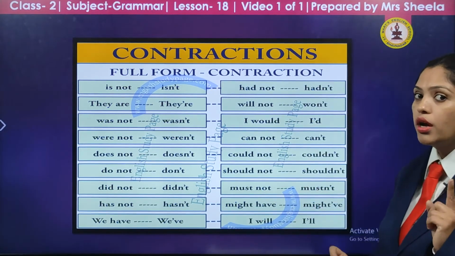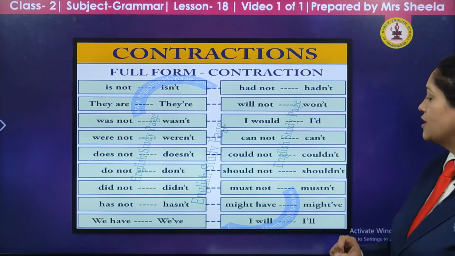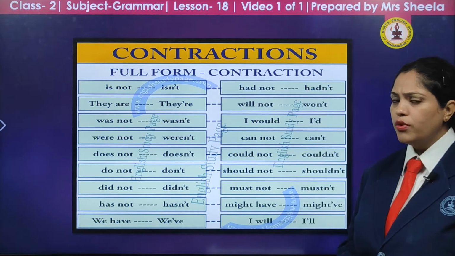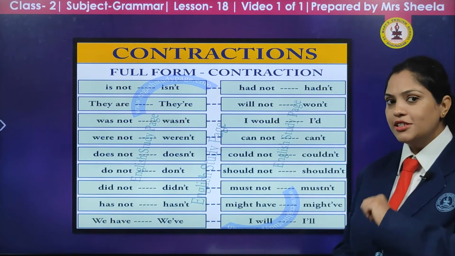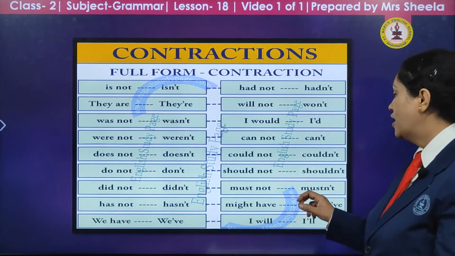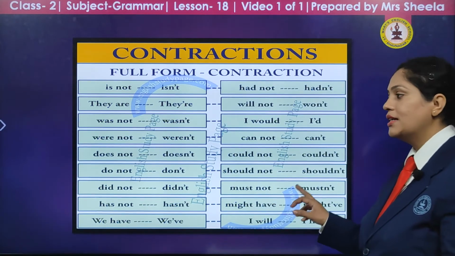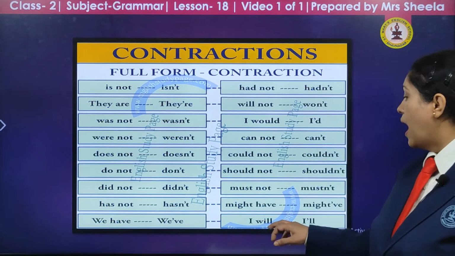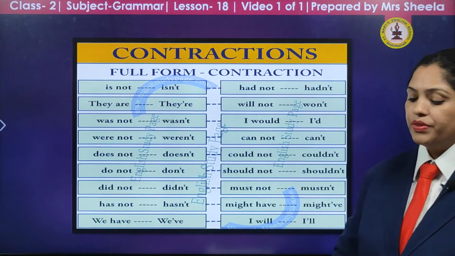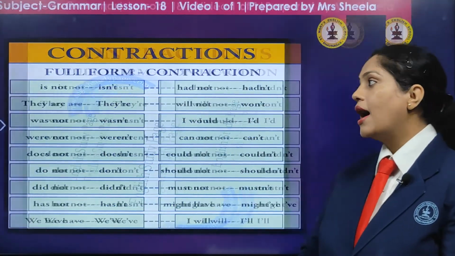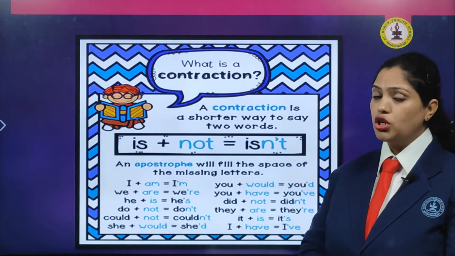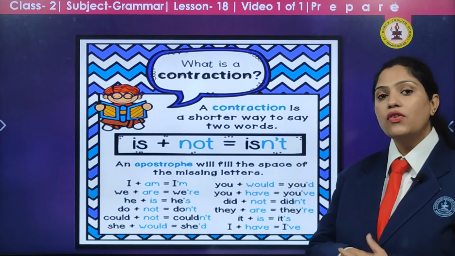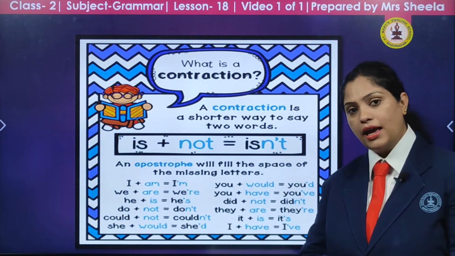You mustn't talk in the class. So instead of you must not talk in the class, what would the teacher say? You mustn't talk in the class. Yes children, so the short form of must not is mustn't. Might have becomes might've. I will becomes I'll. So these are some common contractions or short forms which we come across in our day-to-day talking and writing in our English language.